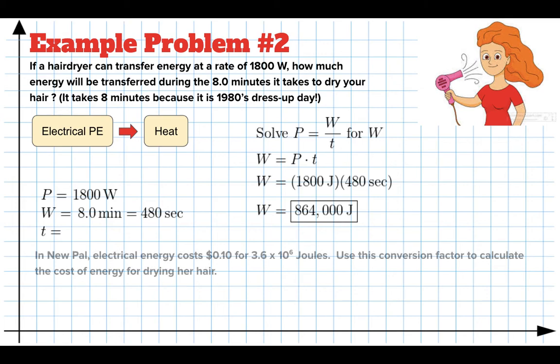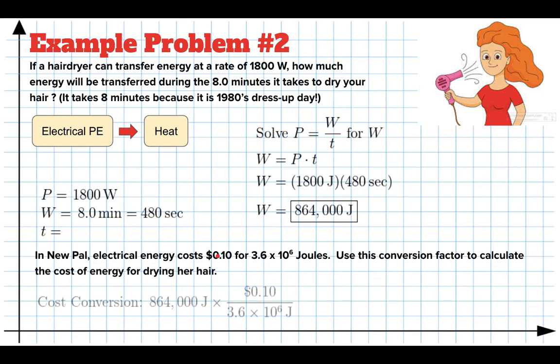Okay? Now in New Paltz, these kilowatt hours, these 3.6 million joules, they cost us 10 cents each. So we're going to use that as a conversion factor. If I take my 864,000 joules and multiply by the conversion factor, which is 10 cents for each kilowatt hour, or 3.6 million joules, I take this number divided by 3.6 e to the 6th, and I get 0.024.